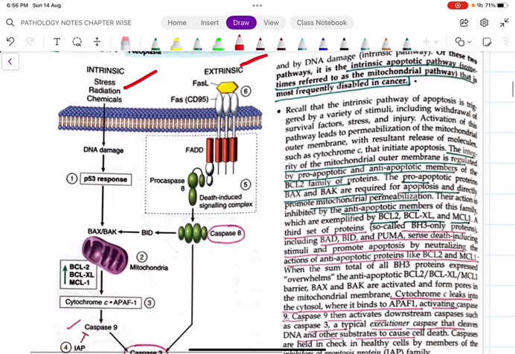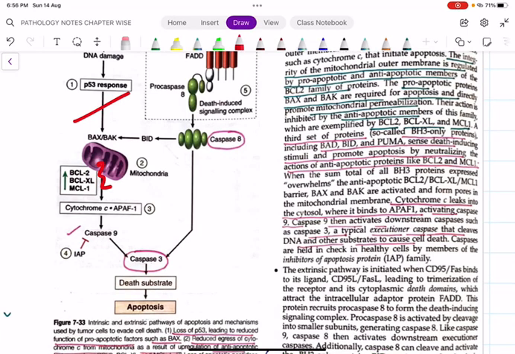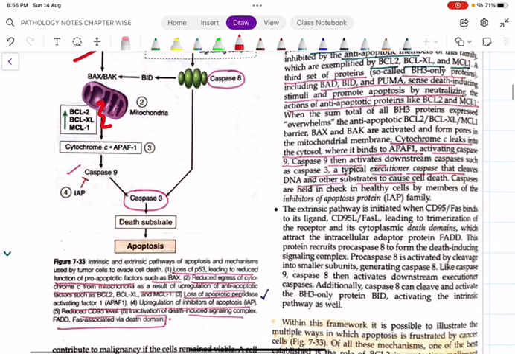Intrinsic and extrinsic pathway. Extrinsic via CD95, intrinsic via BCL2, BCL-XL, and MCL1. All these are anti-apoptotic proteins. Am I right? So whenever there are increased anti-apoptotic proteins, there won't be any apoptosis. What will happen whenever there is an upregulation of these anti-apoptotic factors? Anti-apoptotic means they inhibit apoptosis, so there will be decreased apoptosis.